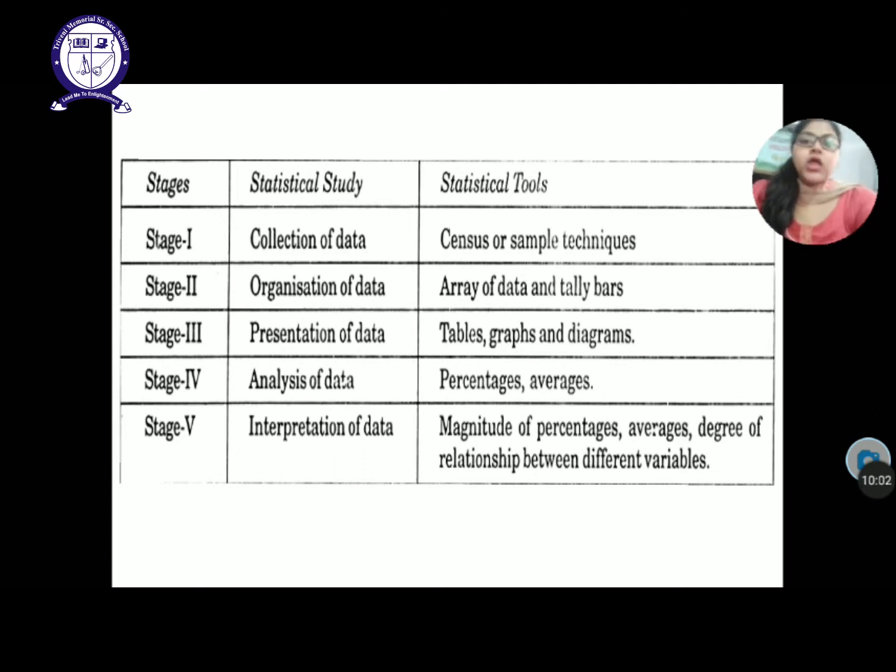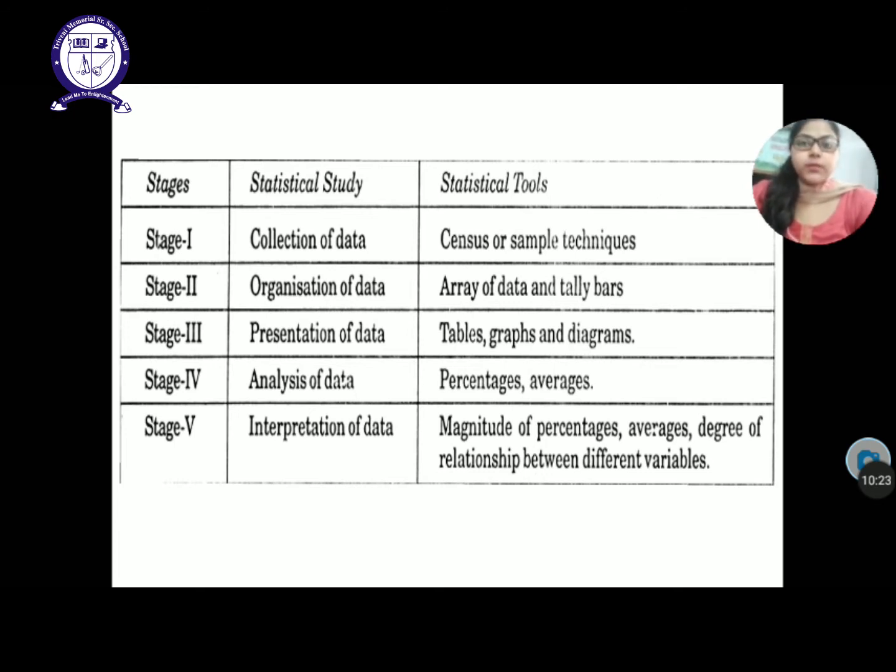Okay, so let's take an example of your school. That will be more beneficial because you are all actually aware of the school processes. Now the first one is the collection of data. Collection of data means that you are collecting the data randomly or by census.